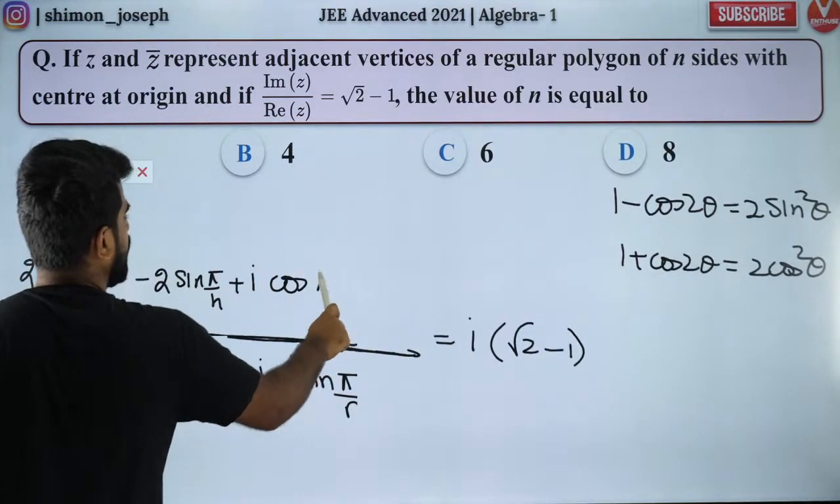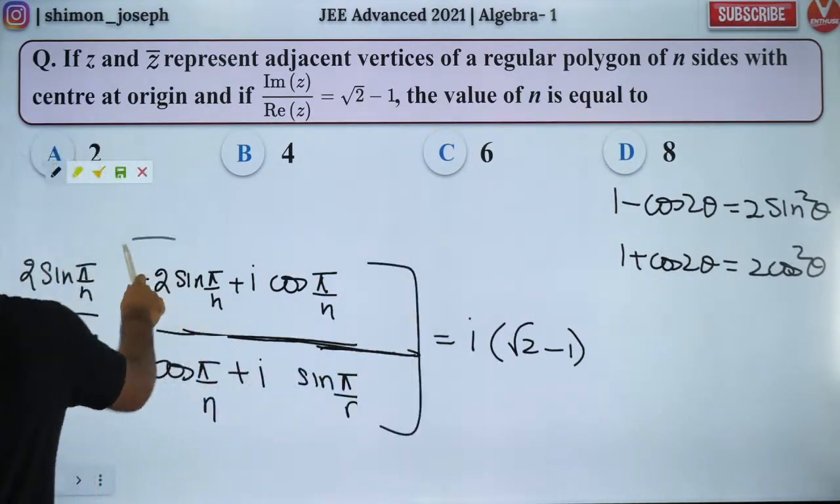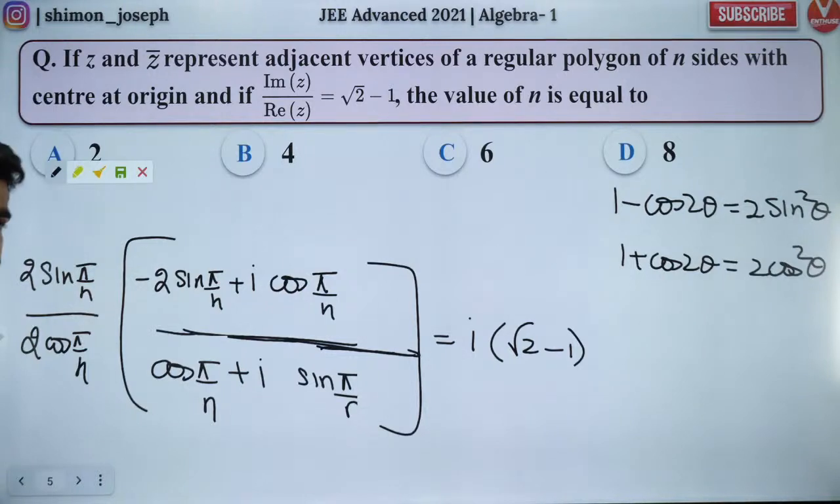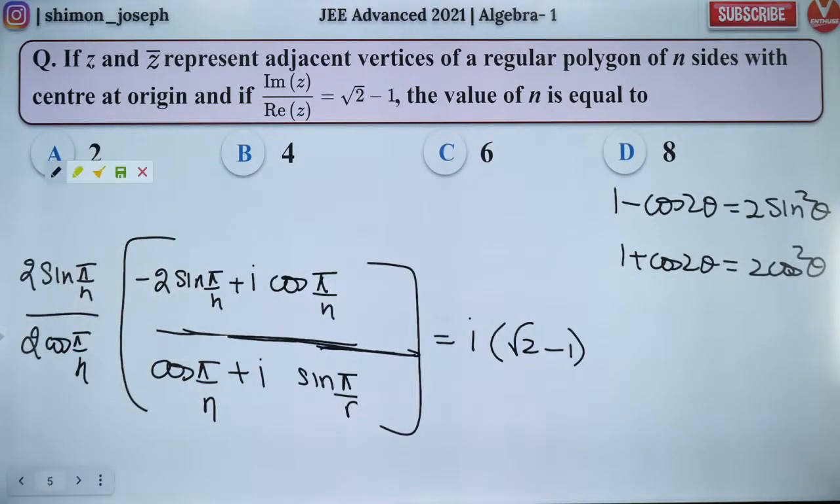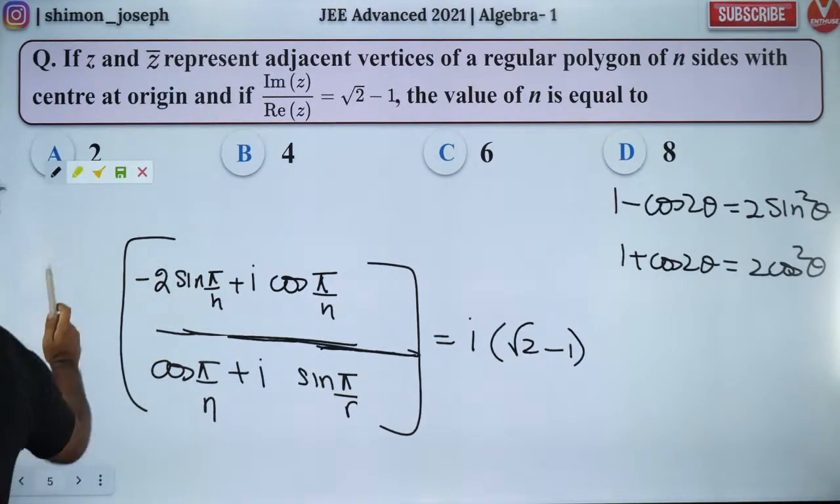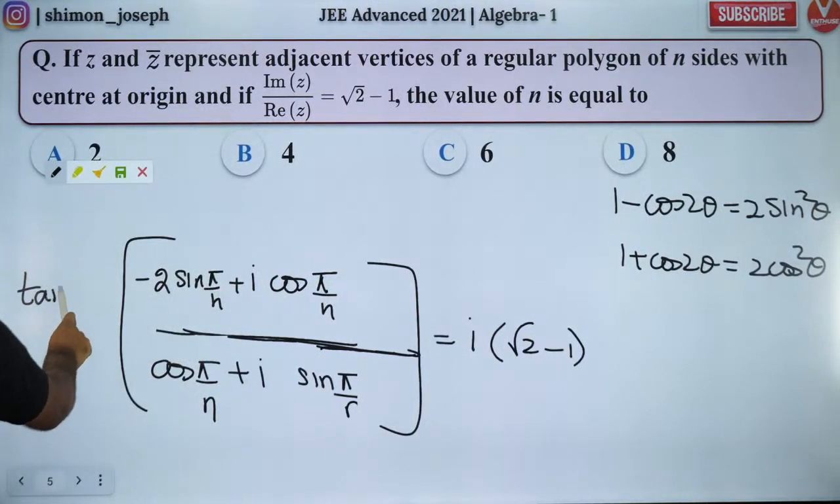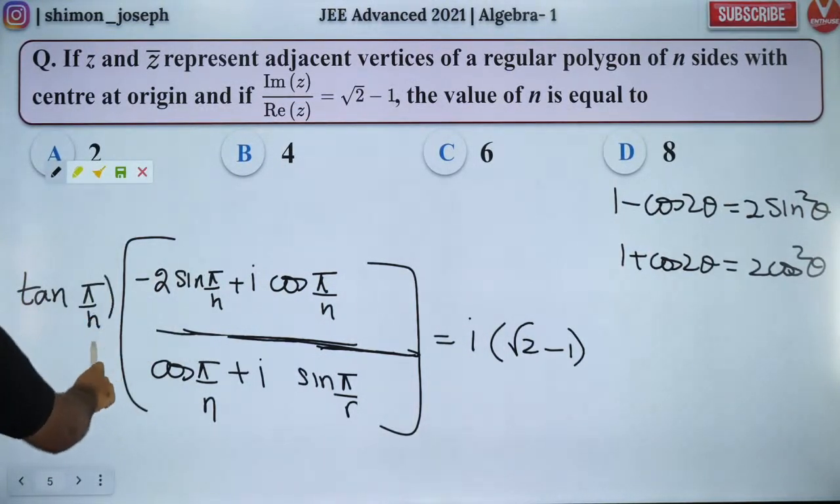Is that correct? Are you guys happy with it? Boys and girls, please let me know. How many of you liked it? Till here you guys are clear, correct? So 2 will get cancelled. So I'll have tan pi by n on the outside. It's a beautiful question, guys. Yes, that's why it's a JEE Advanced question.